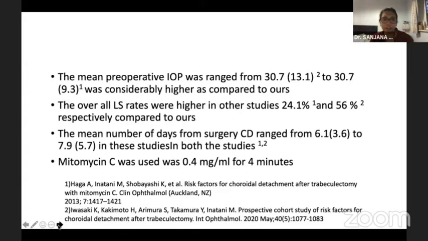The mean preoperative IOP ranged from 30, which was slightly higher as compared to ours, which was 28. Overall, laser suture lysis rates were higher in other studies as compared to ours. The mean number of days from choroidal detachment ranged from 6 days to around 7.9 days, which was comparable. The mitomycin C, however, was 0.4 milligram per ml for 4 minutes.